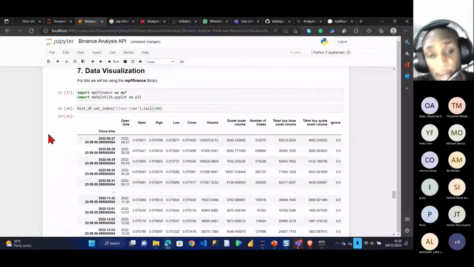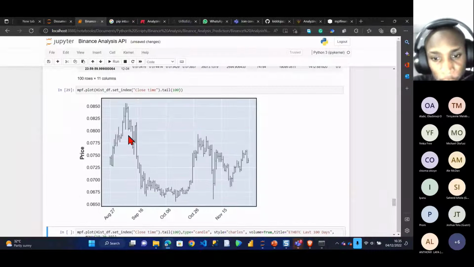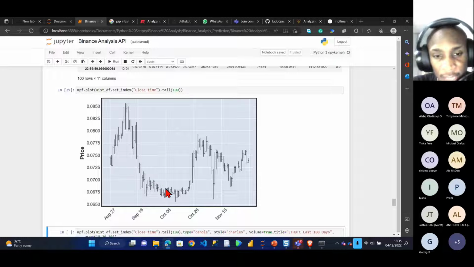I can't remember when I ended the date. Let's just continue. It's giving more like a trend, right? You can see the way crypto price has been going for ETH to BTC. The time it went up, that's around August. It later came down. I think it really came down during this period around October.